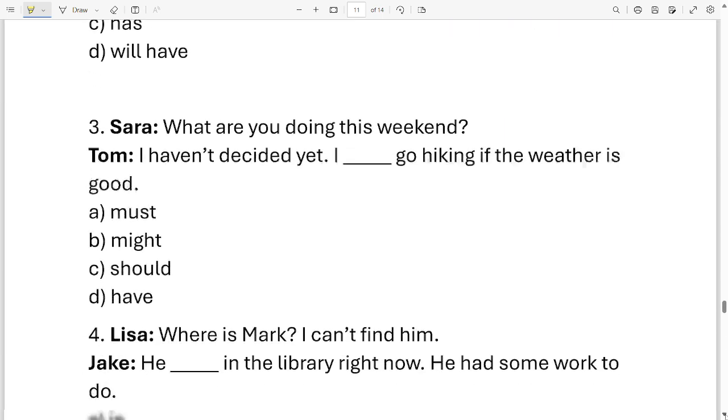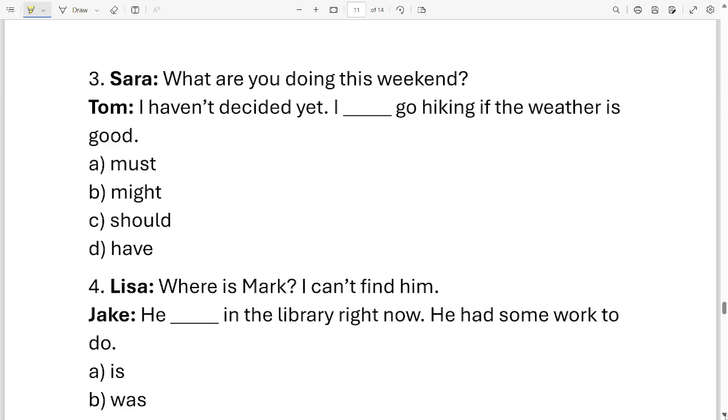Okay, next one. Sarah, what are you doing this weekend? Tom, I haven't decided yet. I dash go hiking if the weather is good. So which word should I fill in this blank? Options are must, might, should, have. These are the four options. Which word should I fill in this blank? It is option B. I haven't decided yet. I might go hiking if the weather is good.